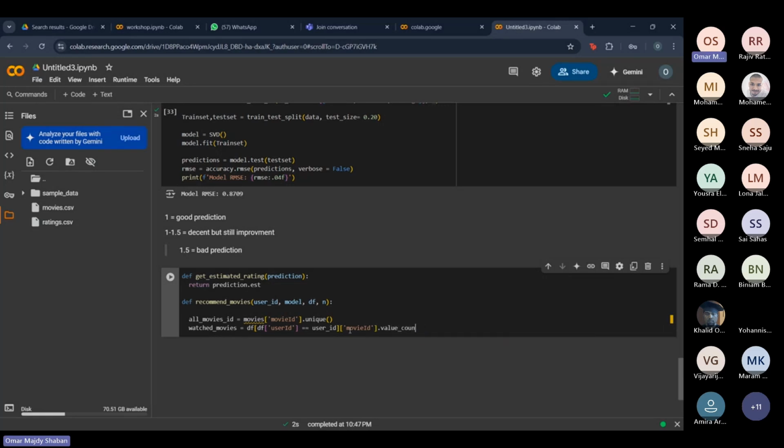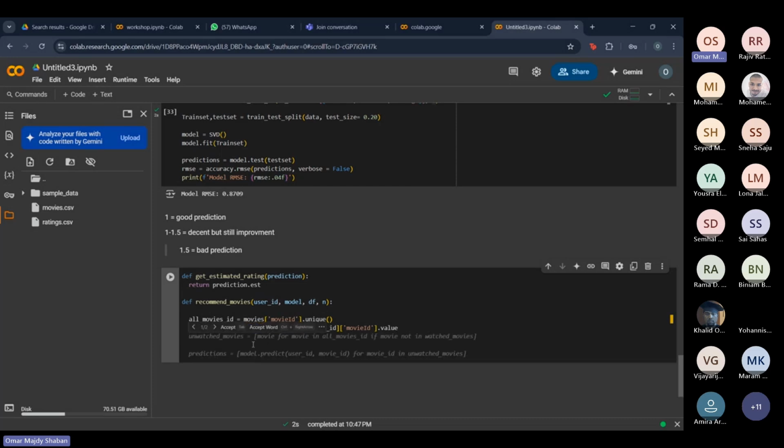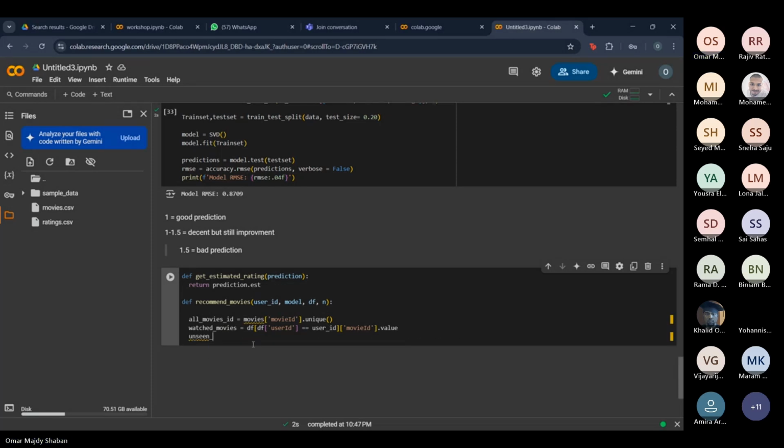Well, no, not value counts. Yeah, just values. Okay. So the other thing we want to do is get all the unwatched movies, or the unseen movies. Let's call it unseen. That's better. Unseen movies that our user didn't watch.